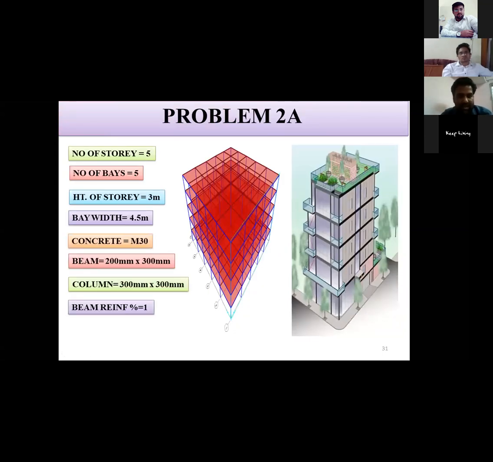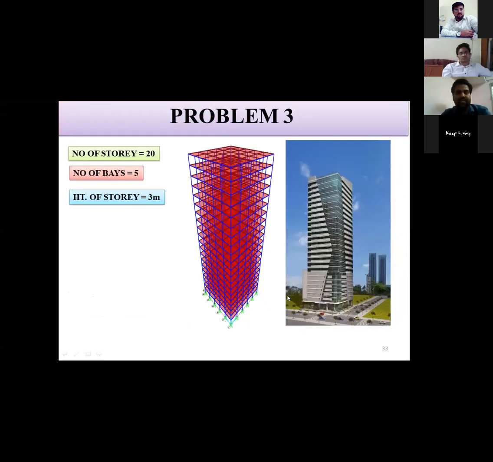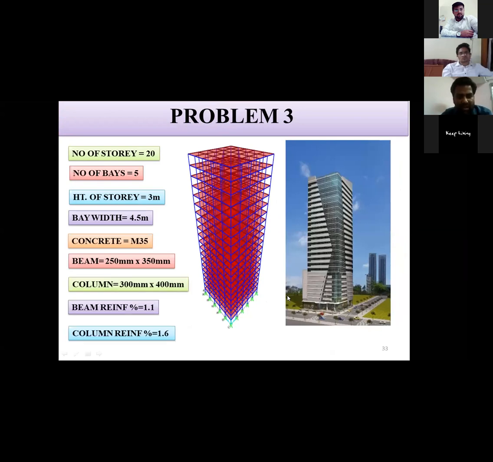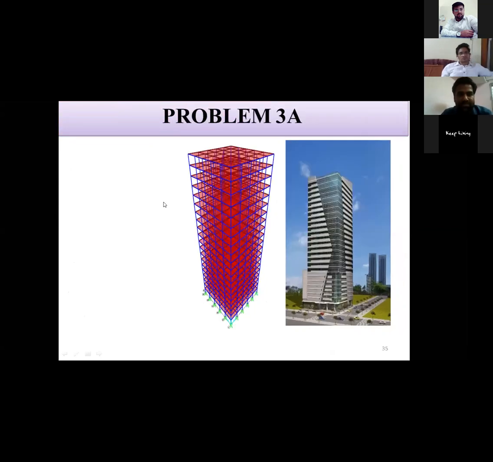Similarly, in this we have increased the grade of concrete, and as expected, the MIDR values are less as compared to the previous one. Next, we have taken a high-rise structure, that is number of story 20, and other parameters we have considered, and we can see that for this the damage is between 1 and 1.5, that is severe damage for Northridge earthquake. We can also tell that for Northridge earthquake the PGA value is maximum, so it is causing the maximum damage. But in case of Koshali earthquake, the PGA value is less, but it is still causing more damage because its effective duration is more.